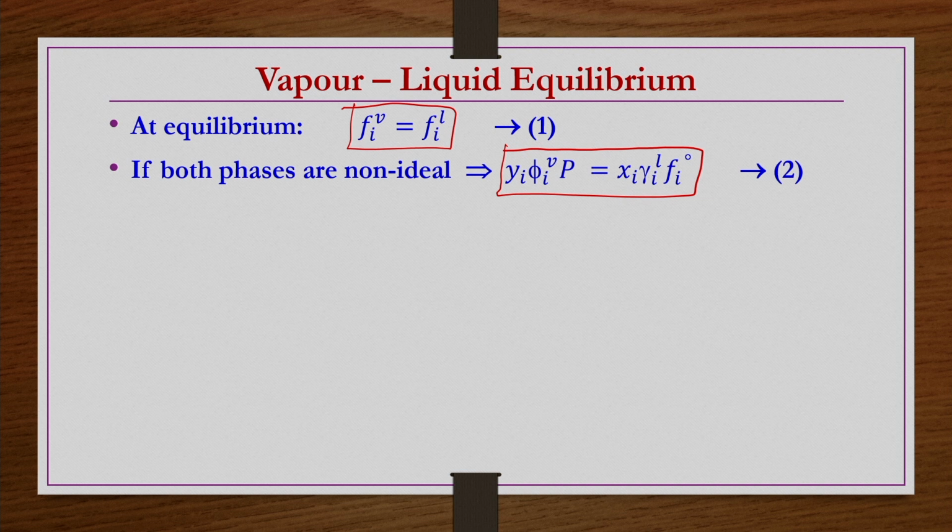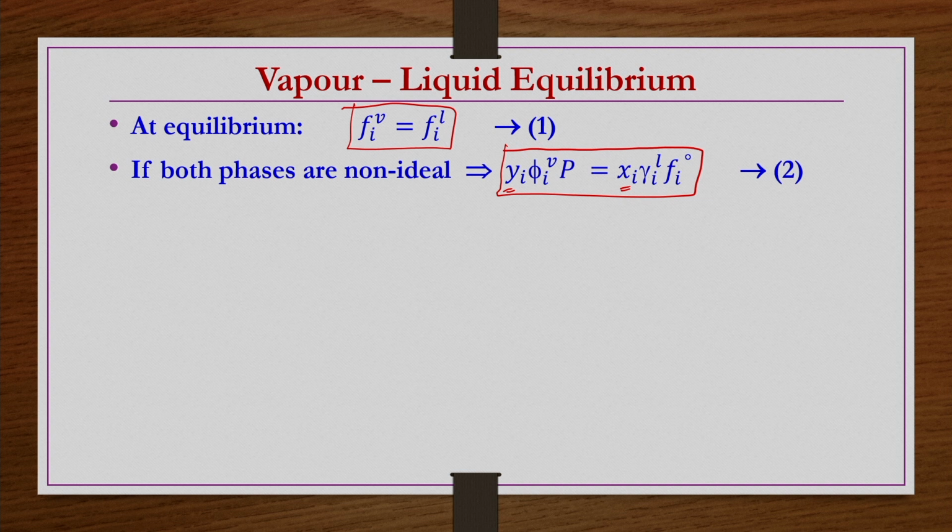Now, if you want to know the equilibrium composition, y_i and x_i: y_i is the mole fraction of component i in the vapor phase which is in equilibrium with the liquid phase composition, x_i. These two are in equilibrium with each other.